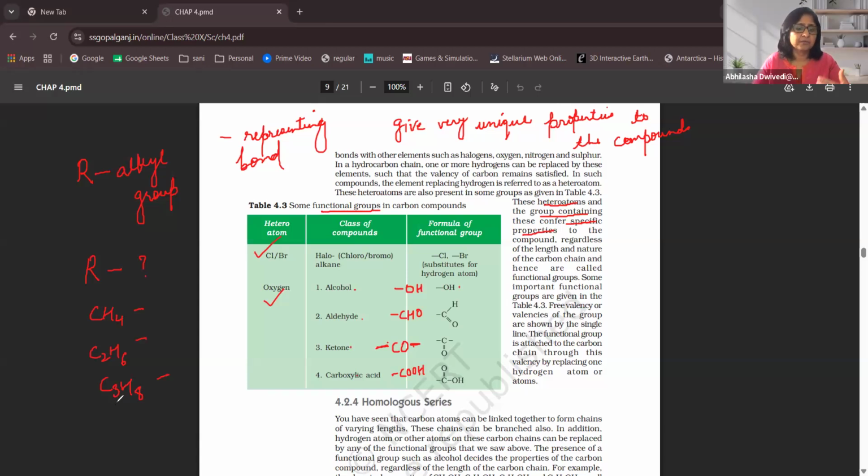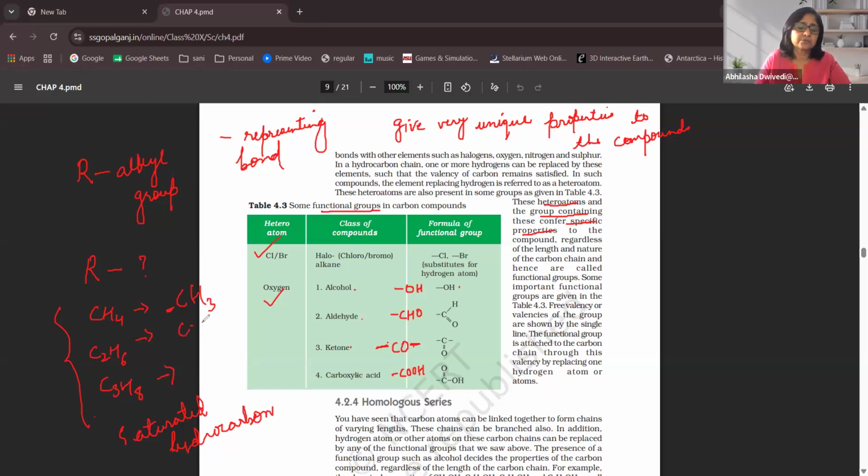For now, just learn that they are all saturated hydrocarbons. Why hydrocarbon? Because they are made of hydrogen and carbon. We remove one hydrogen to make one bond available. So CH3, now this bond is available, ready to bond with some functional group.